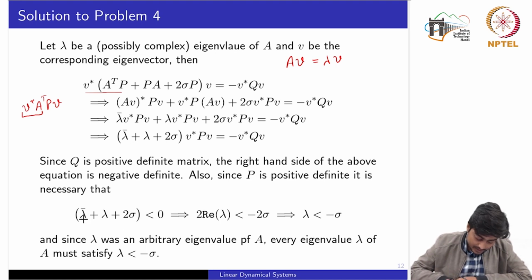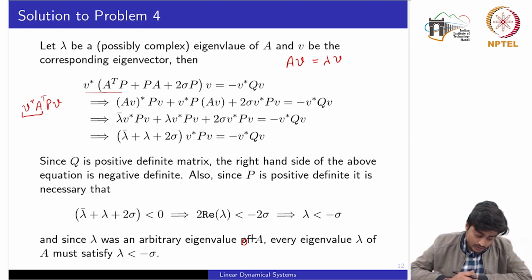If I combine lambda bar plus lambda, it becomes twice the real part of lambda, because lambda bar is the complex conjugate of lambda. So the real part of lambda should be less than minus sigma. And since lambda was an arbitrary eigenvalue of A, every eigenvalue lambda of A must satisfy that the real part of lambda is less than minus sigma. Okay, so this completes the proof of this part.